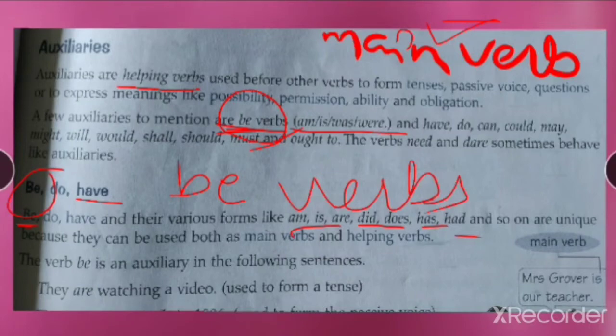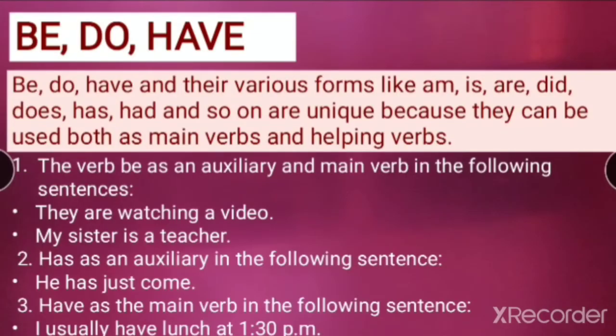So now there are various categories wherein you will come to know how it is used. So see, the same thing is mentioned. I have made it clear over here for you all. Okay. See, be, do, and have. Be, do, have, and their various forms like am, is, are, did, does, has, had, and so on are unique because they can be used both as main verbs and helping verbs. As main verbs and helping verbs. Okay?